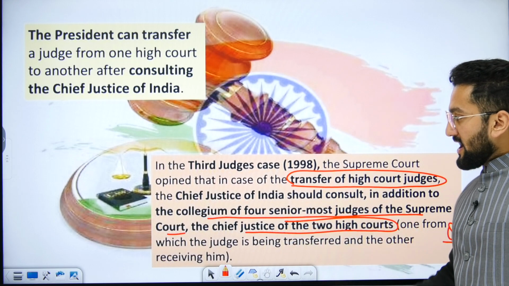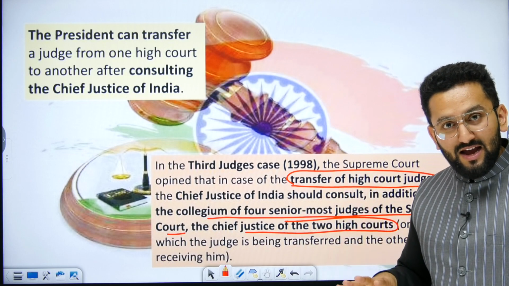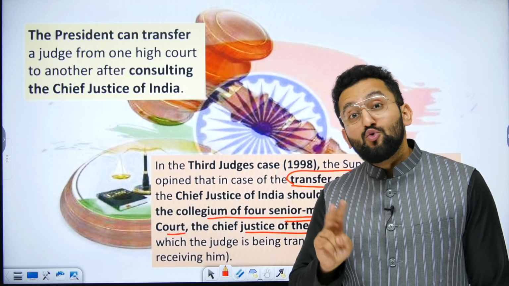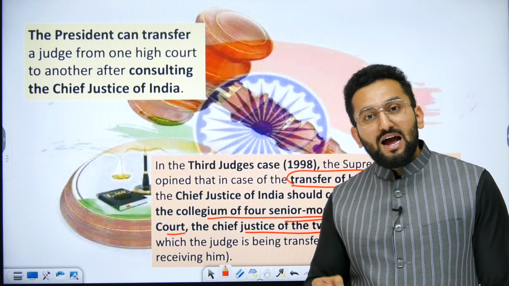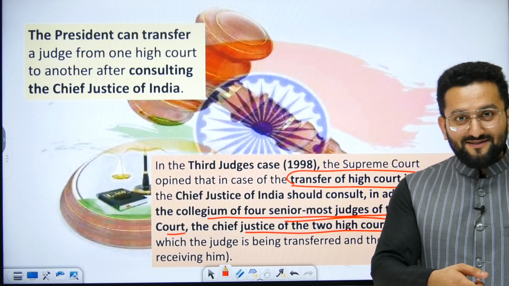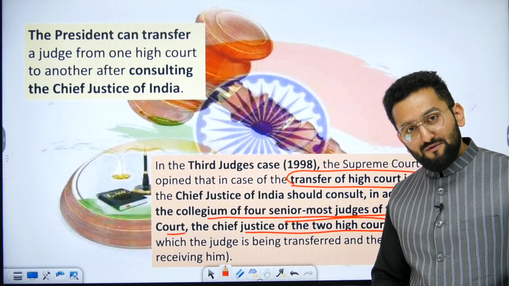What does it mean? It means the Chief Justice of India along with 4 senior most judges is going to consult 2 High Court Chief Justices, one from where you are transferring this High Court judge, and the other Chief Justice in whose High Court you are transferring this judge. Okay, so it means 4 plus 1 is 5, and 2 is 7. Clear?